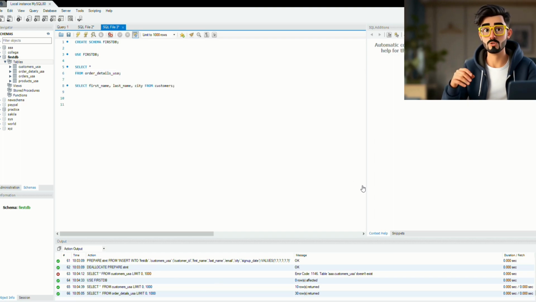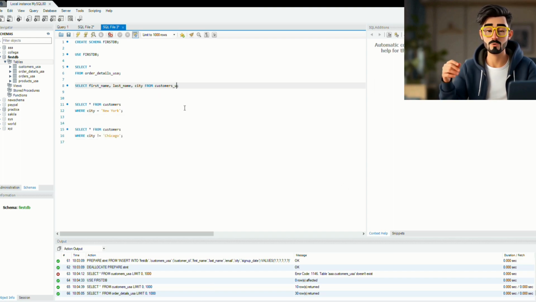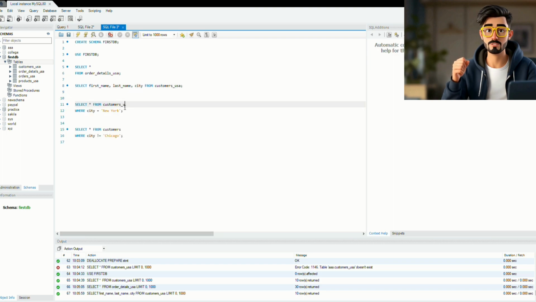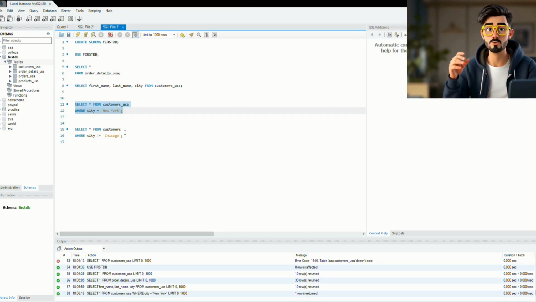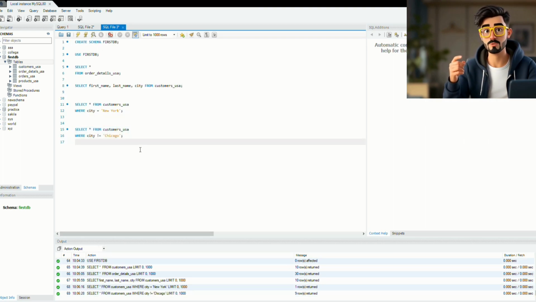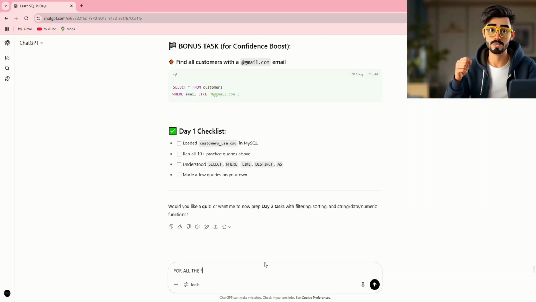So far so good. Everything is working. If some error occurs, I just go back to ChatGPT and paste the error, like this is happening, how to solve this. That's what I've been doing so far. So the queries were working just fine, as these queries are just copied and pasted from ChatGPT, so they should be working fine.